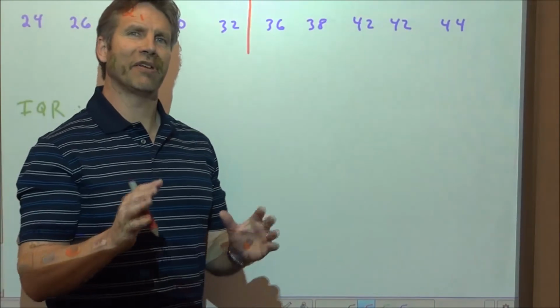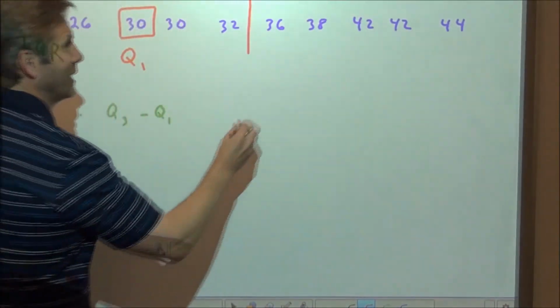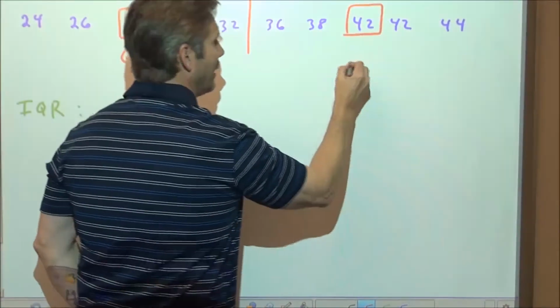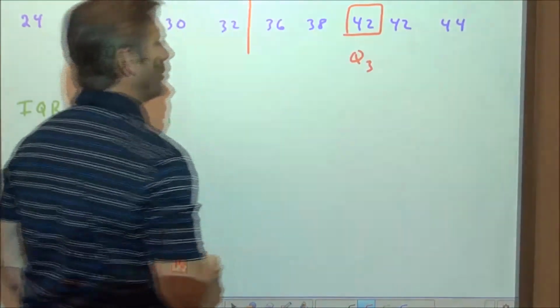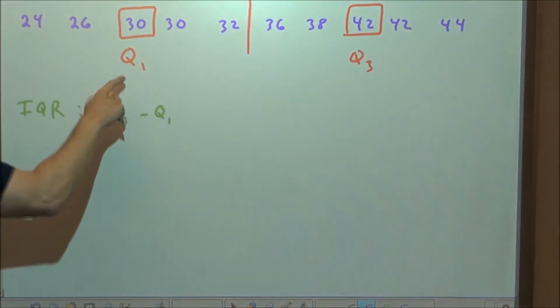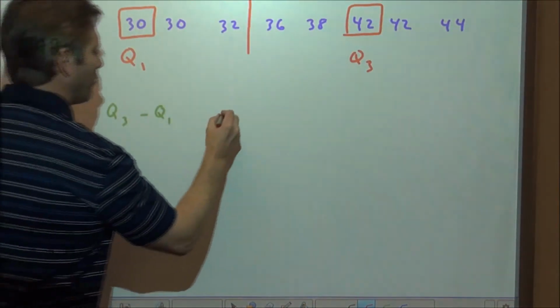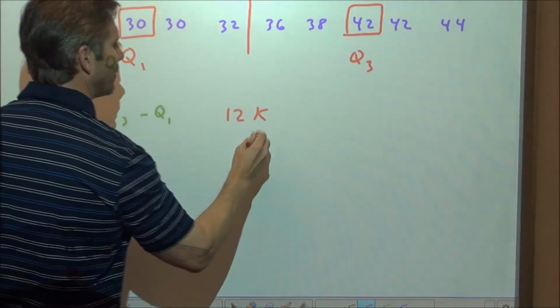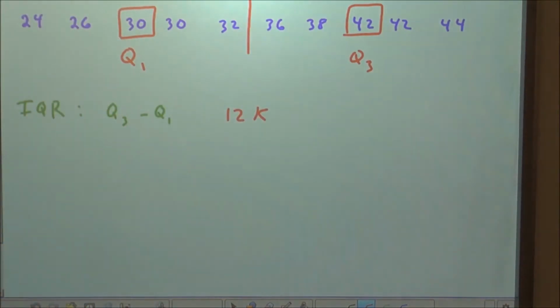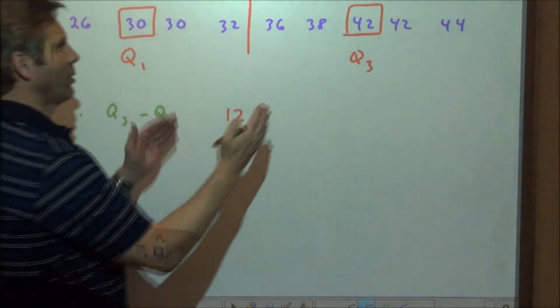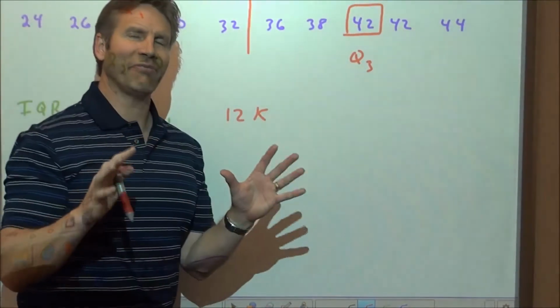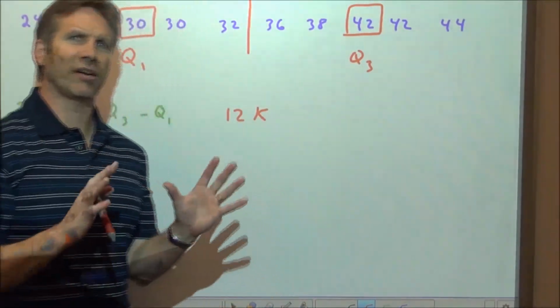The upper quartile, the third quartile, is in the middle of the upper half of scores. It's at the 75th percentile, at least approximately. So that would be this score right here. That would be the third quartile. So if we take Q3 minus Q1, that's a difference of 12, or $12,000. So that would be our interquartile range. And remember, it's where we find approximately the middle 50% of our data.